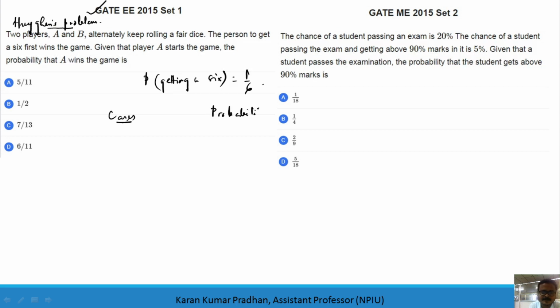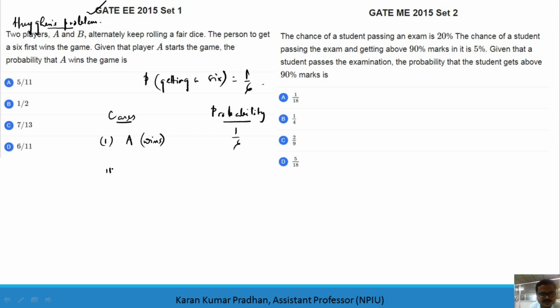In each of the questions you have to follow this. The question can also be said as: given that the player A starts the game, the probability that B wins the game. This kind of twist will be there in your GATE definitely. So let us say the first one is A starts the game, and A wins. I will write wherever A wins in brackets. This is with the probability of 1 by 6 definitely.